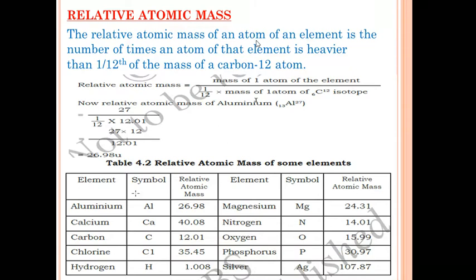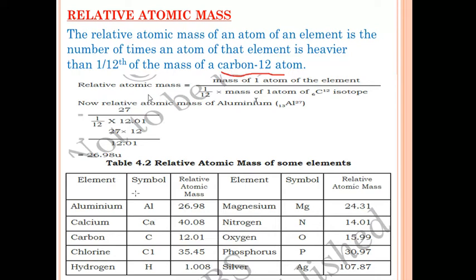The relative atomic mass of an atom of an element is the number of times an atom of that element is heavier than 1/12 of the mass of a carbon-12 atom. In this, the mass of an atom of a particular element is compared with the mass of the carbon-12 isotope. Carbon-12 is one of the isotopes of carbon. With its mass, the mass of an atom of an element is compared.